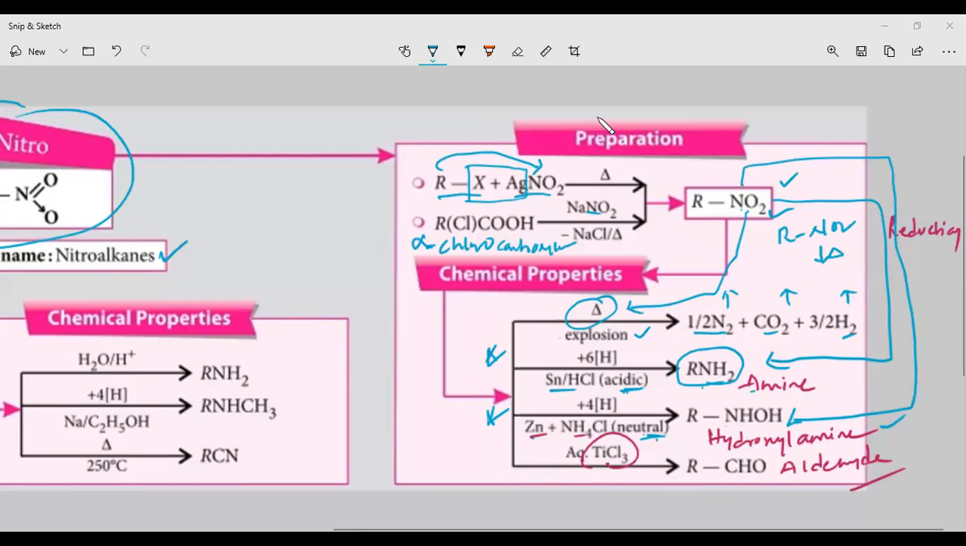Okay, let us go further. Okay, next screen share.